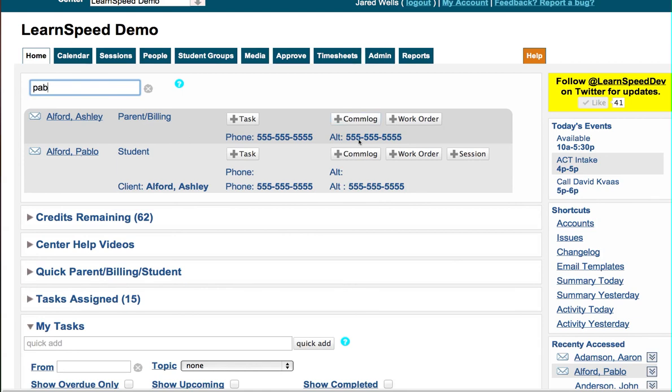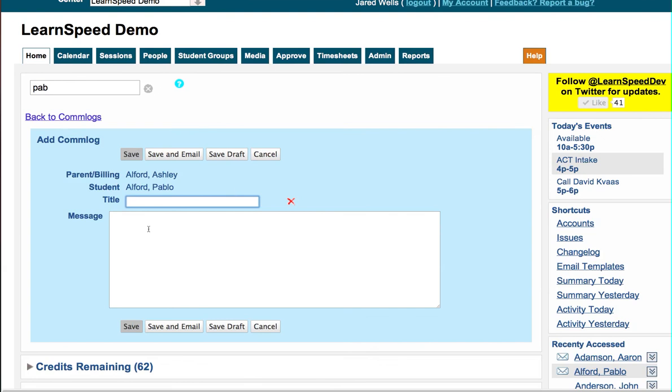I can create a communication log. So this is about Pablo, and I can put, this is a conversation with Ashley. And then I can put the notes about the communication log here. And when I'm done, I can either save it or I can save an email. What that's going to do is it's going to send this note to Ashley as the parent of Pablo with the notes about what was said. This is a great way to make sure that we're in agreement about what's said. Again, some communication with some accountability.